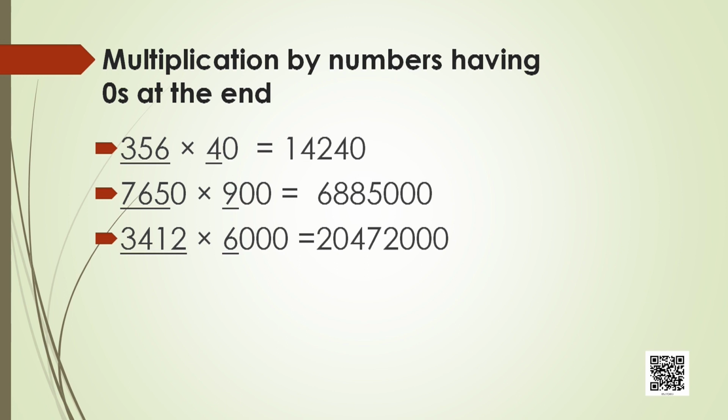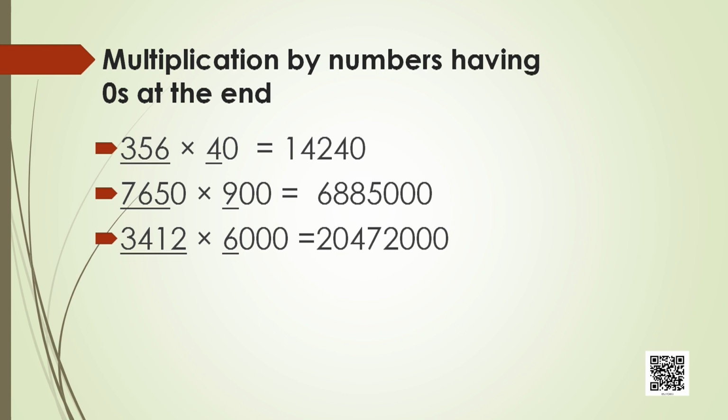So it is 20472. Now how many total zeros are there at the end? 1, 2, 3. So 1, 2, 3. Now you understood? You can do all the multiplications if there are zeros at the end without going the step-by-step process. You can do it directly.